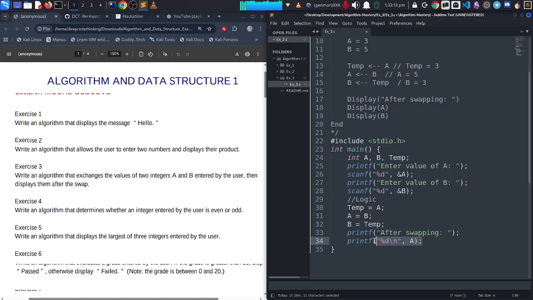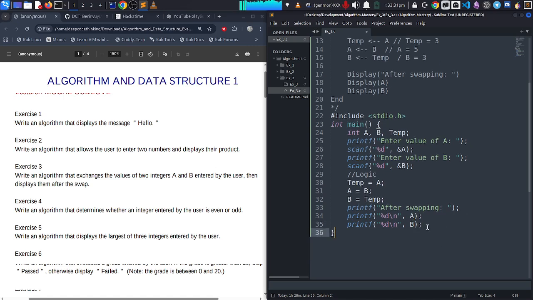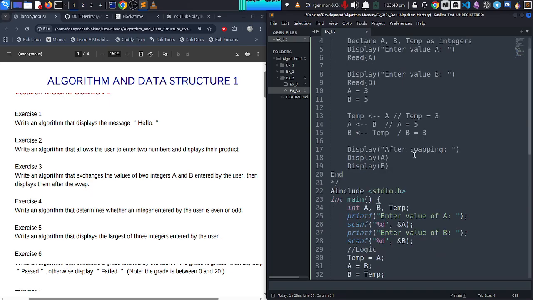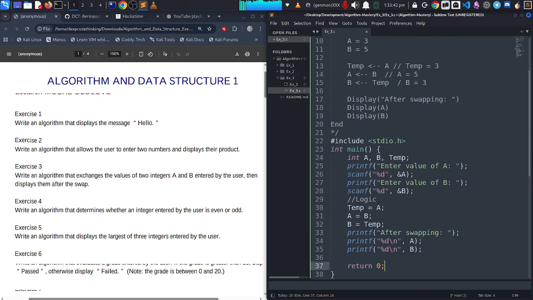Now I'll just copy and paste to save time. Ctrl C. Now that will be for b, this one. So we're going to put b here. Okay, and after that I'm just going to say return 0. Okay, I hope that's all and there are no errors. Let me compile and run my program.